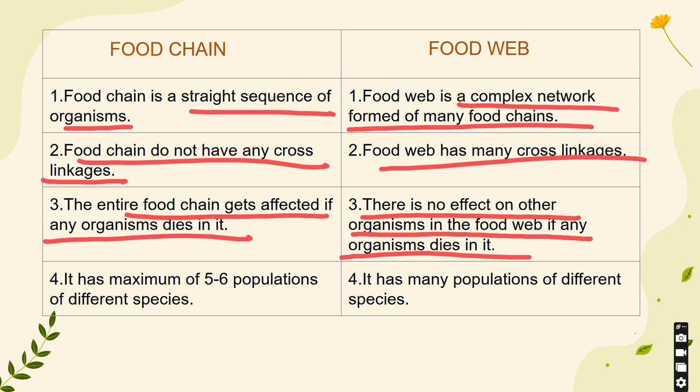The fourth point under food chain, it has a maximum of 5 to 6 population of different species. In food web, it has many populations of different species. So this is an important definition that can be asked. Differentiate between food chain and food web. So kindly remember this, go through it and remember it point wise.